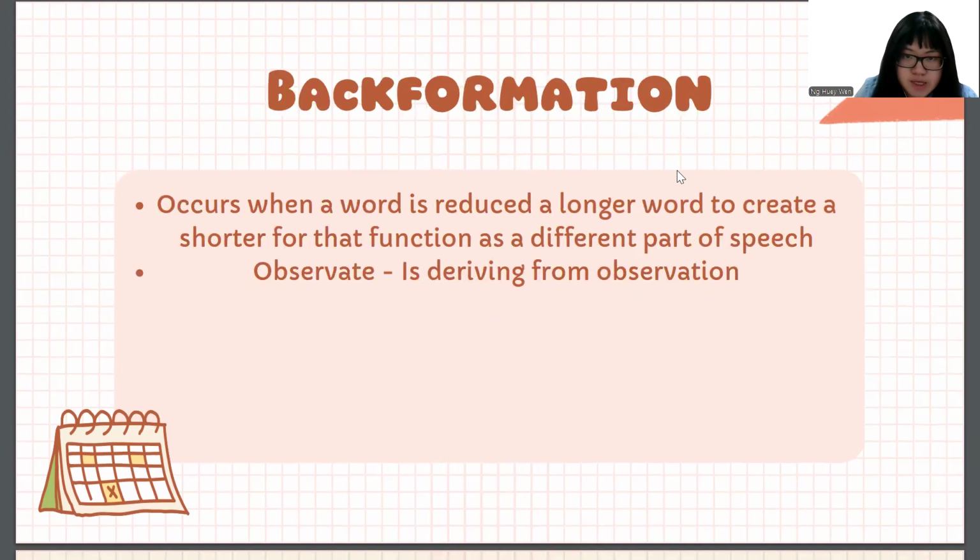Next one is back formation. Back formation happens when a word is shortened from a longer word to function as a different part of speech. So observe is the shortened word derived from observation.